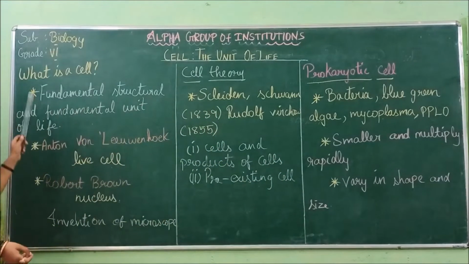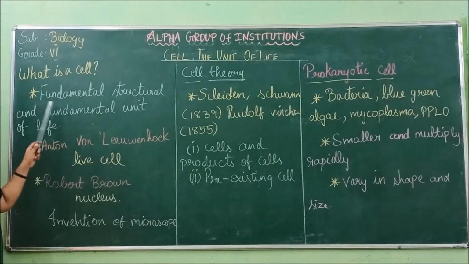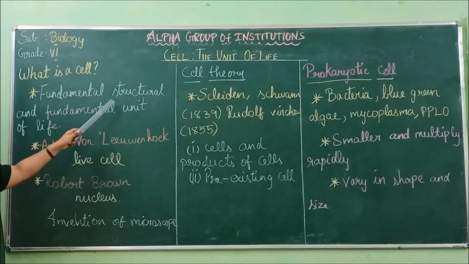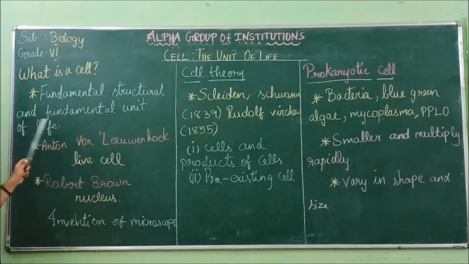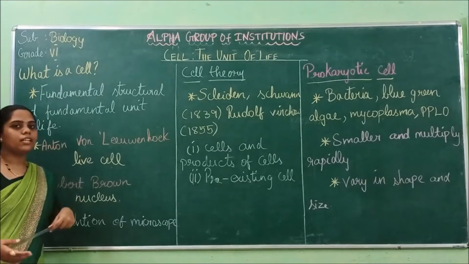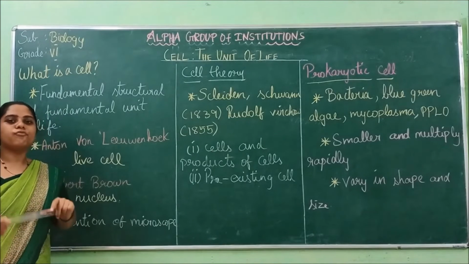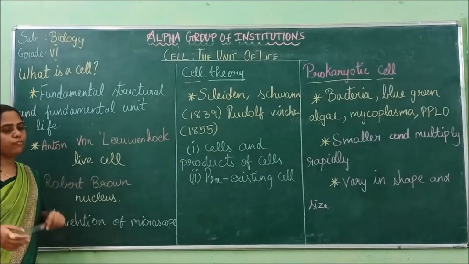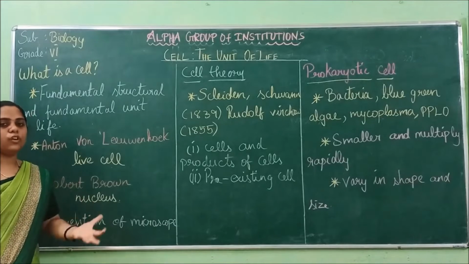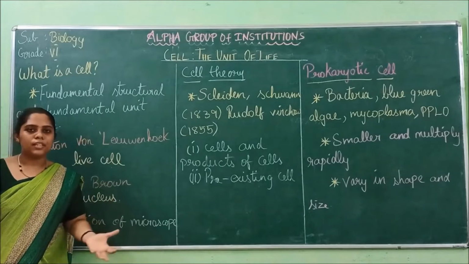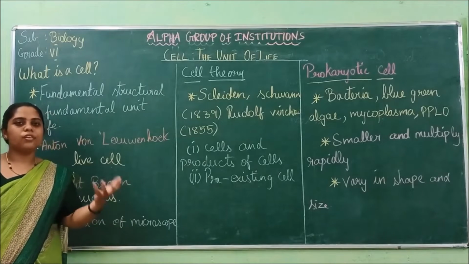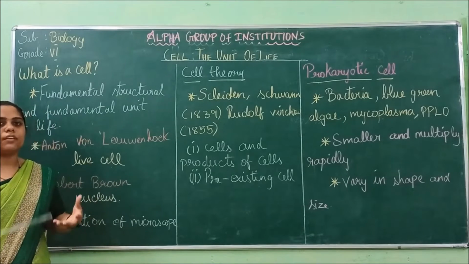So first, what is a cell? It is the fundamental, structural and functional unit of life, both for the external appearance of the cell and for the internal structural development.